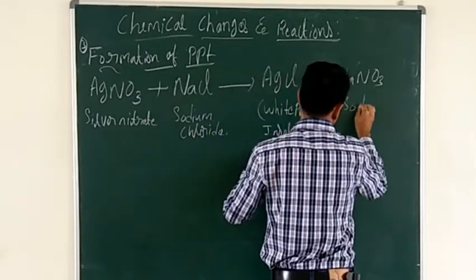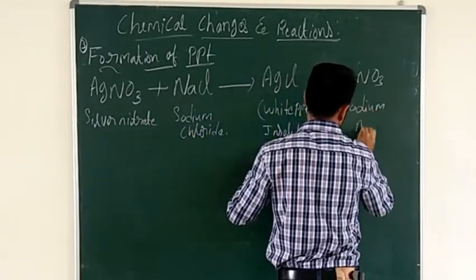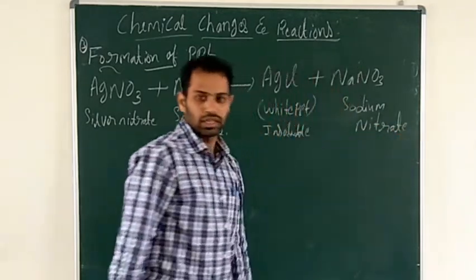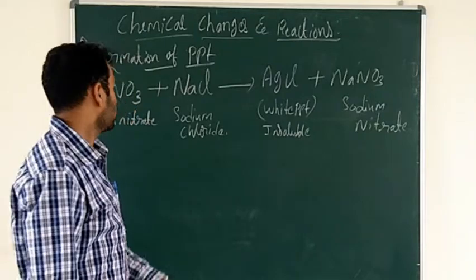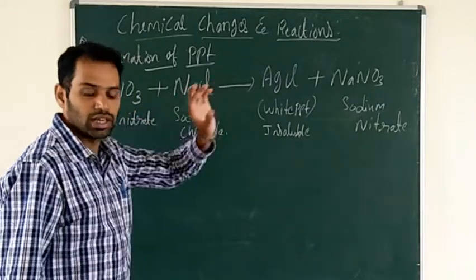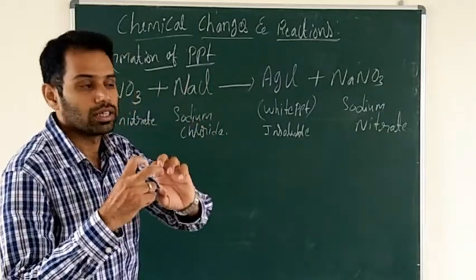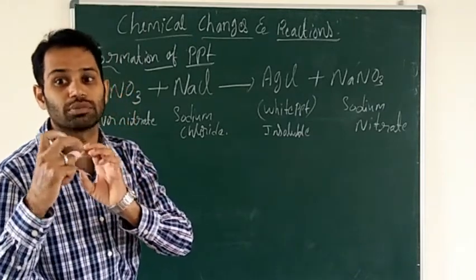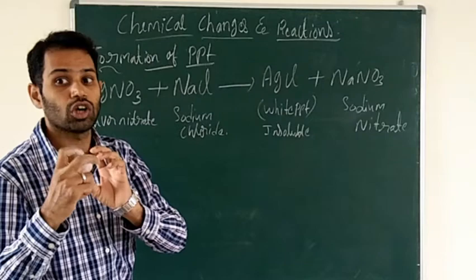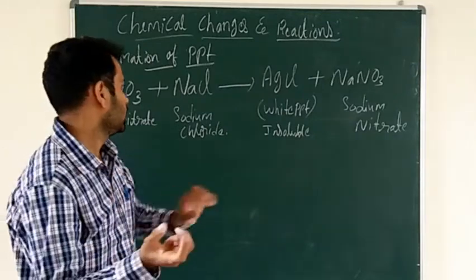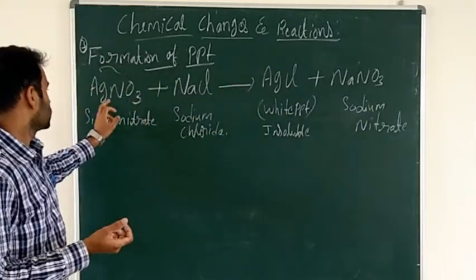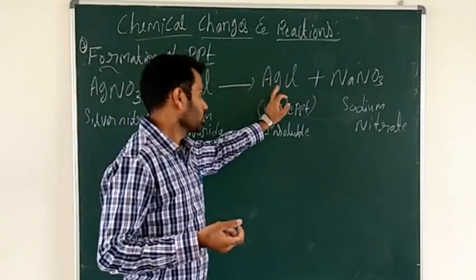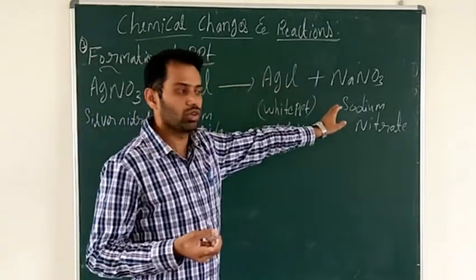That is sodium nitrate. So what is the formation of precipitate? The two substances react with each other, and after reacting you get an insoluble solid substance. Here silver nitrate reacts with sodium chloride to give silver chloride and sodium nitrate.